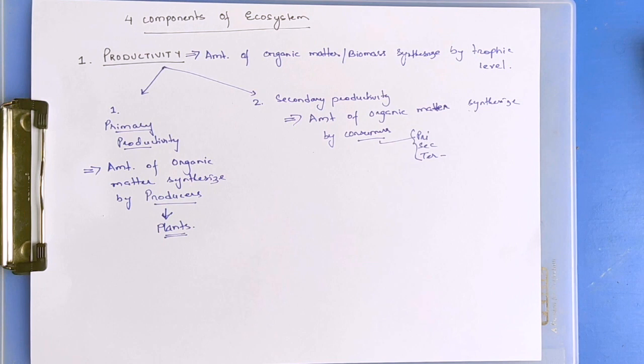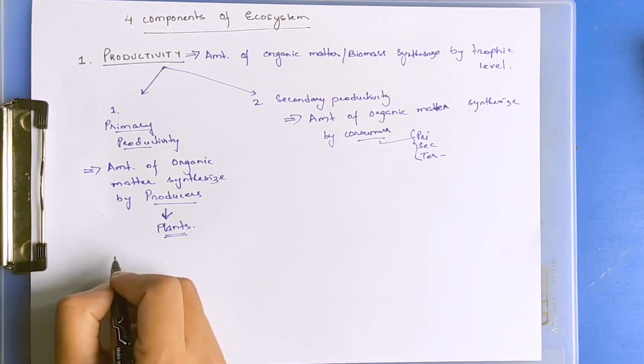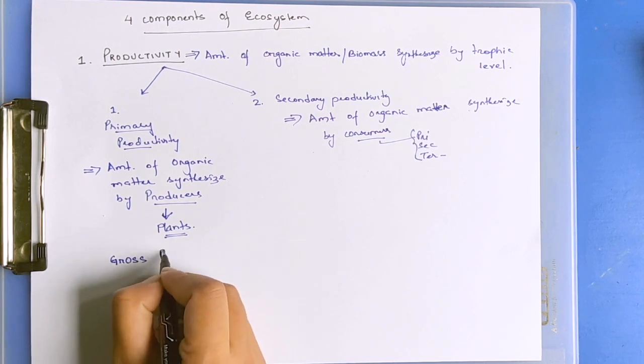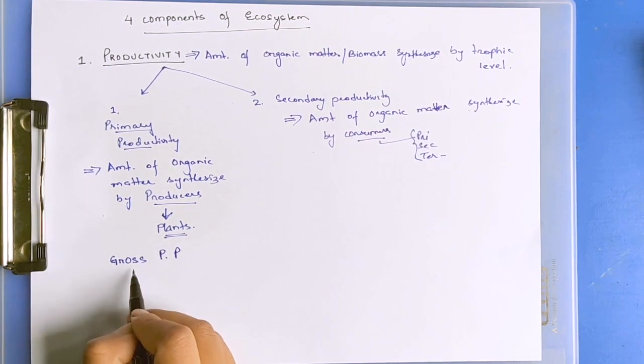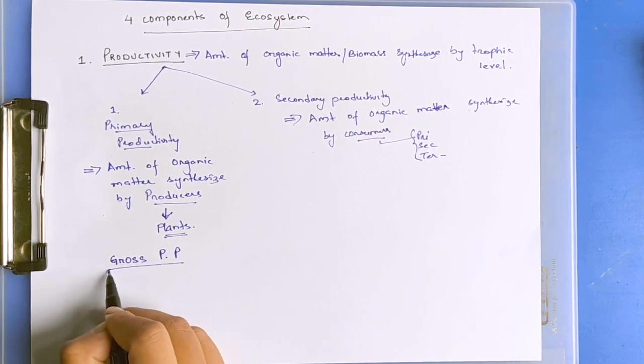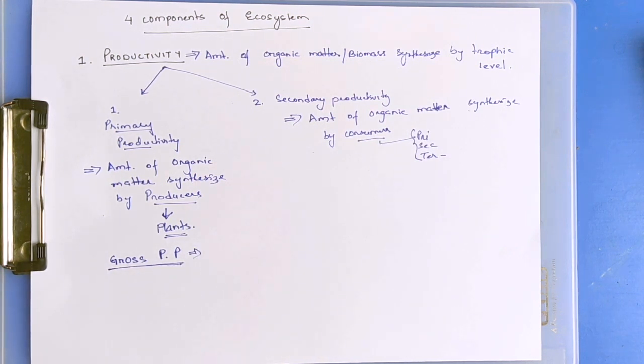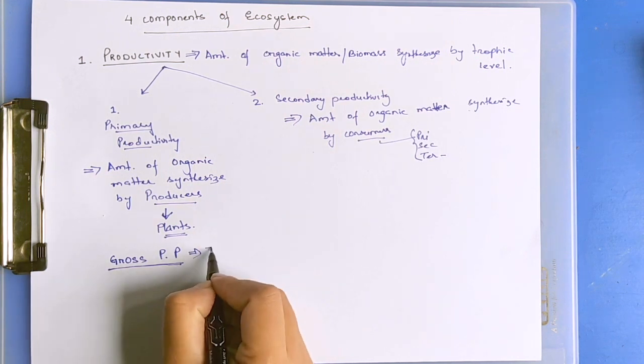In primary productivity, there is a term known as gross primary productivity. The total amount of organic matter synthesized by the producers is known as gross primary productivity.